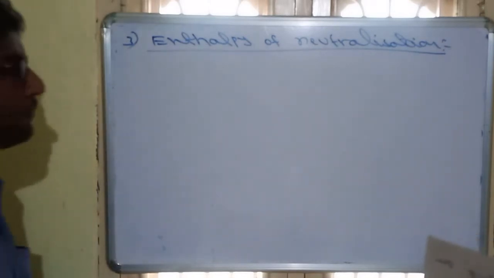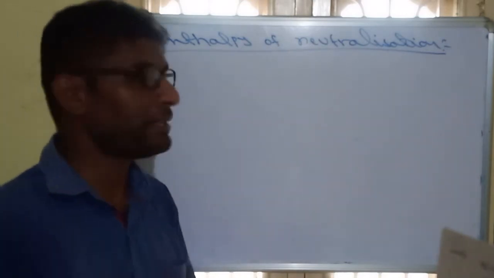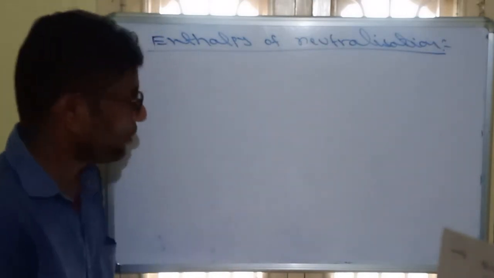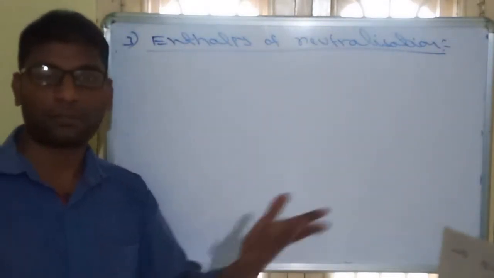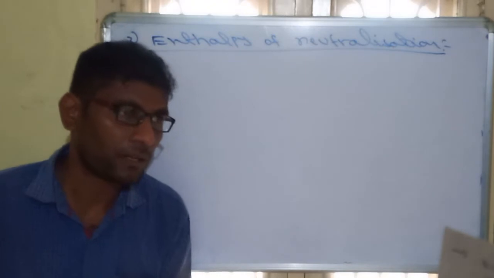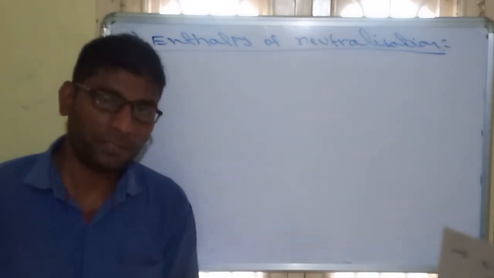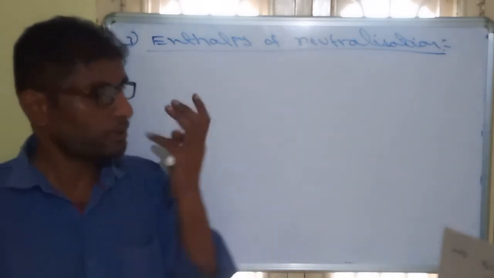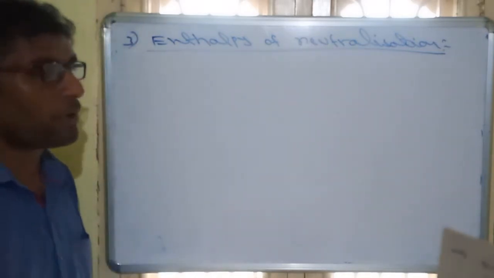So what is enthalpy of neutralization? Neutralization means acid and base reaction is called neutralization. Oxidizing agent, reducing agent, it is also called neutralization. But here mostly we use acids and bases. So what is enthalpy of neutralization?